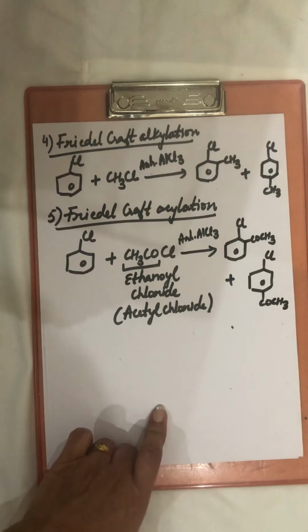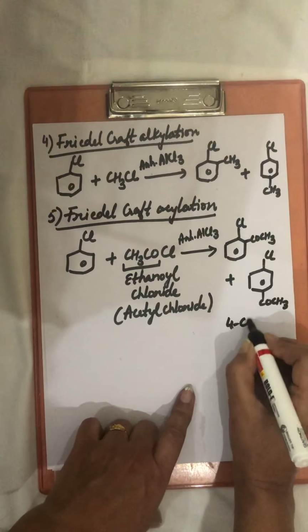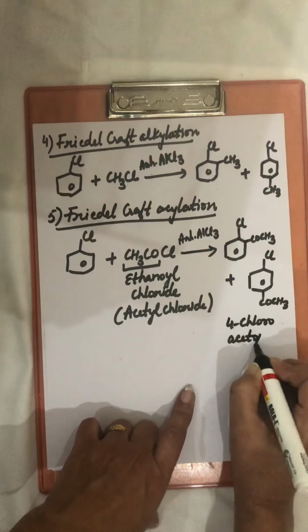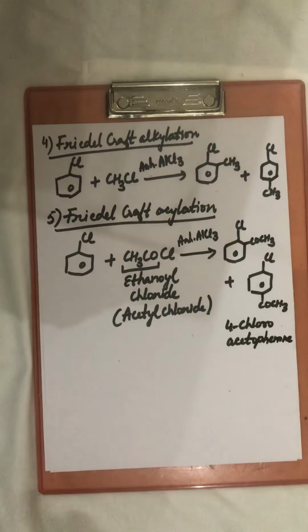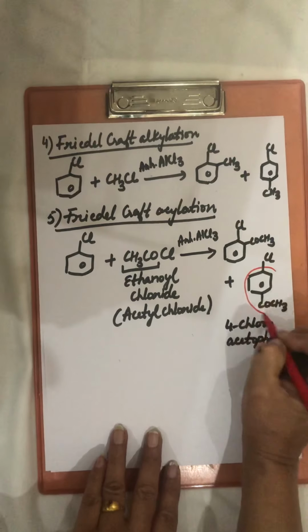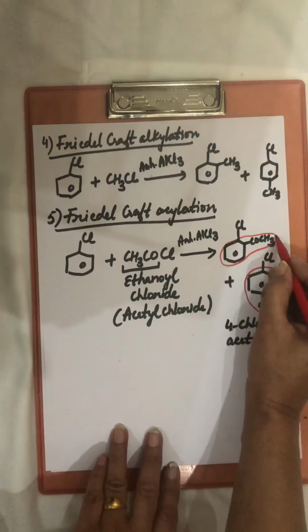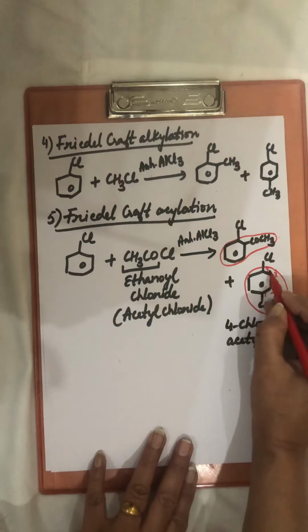This compound formed here is known as 4-chloroacetophenone. Actually, this compound is acetophenone, and in acetophenone, at fourth position is chloro group.